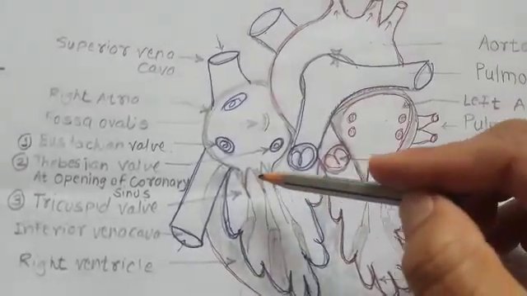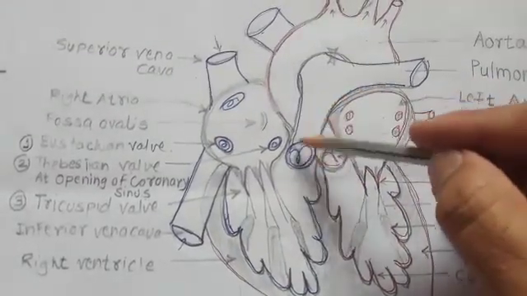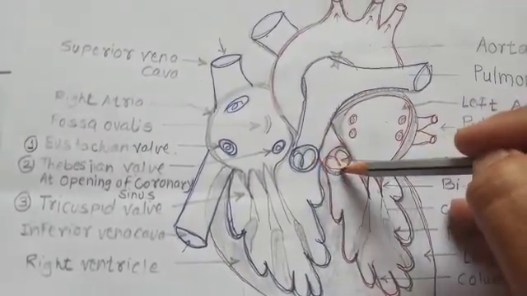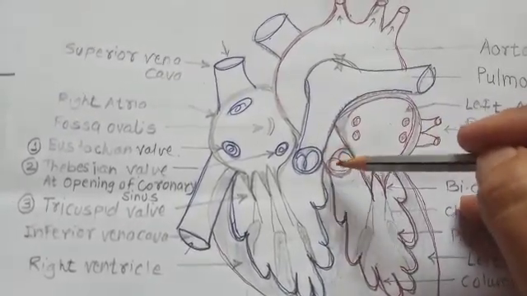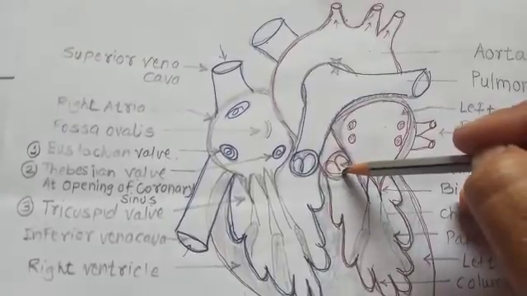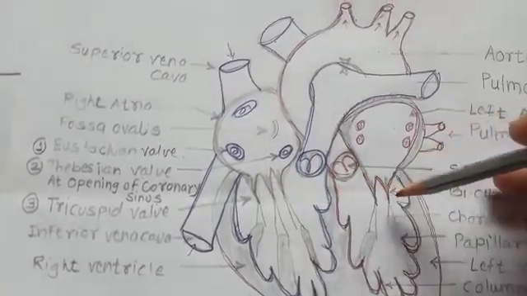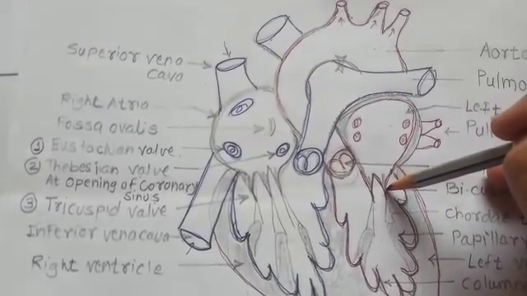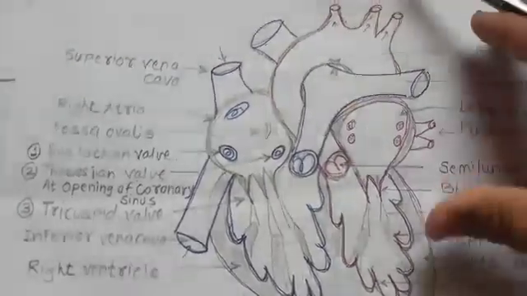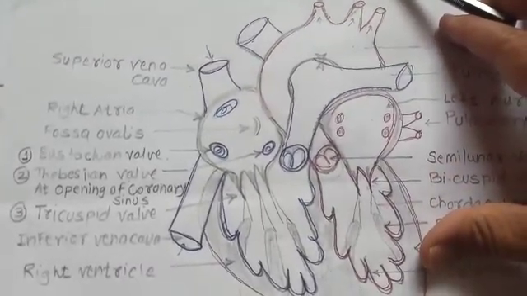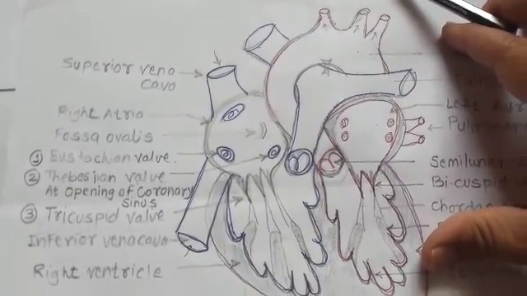Now, after 0.3 second, when the ventricles are relaxed, to avoid the backflow of blood, the semilunar valves are closed, and it generates the sound which is called dub. That means one after another, closing of the tricuspid and bicuspid valves forms the lub sound, and closing of the semilunar valves forms the dub sound. In this way, during one heartbeat, one lub and one dub sound is generated.